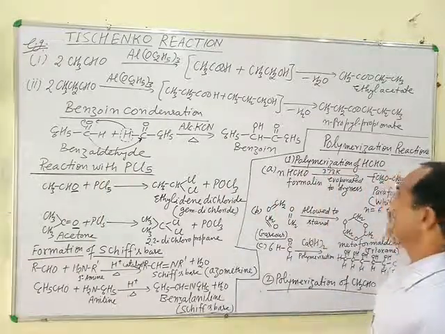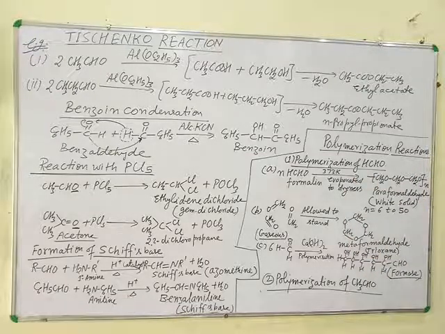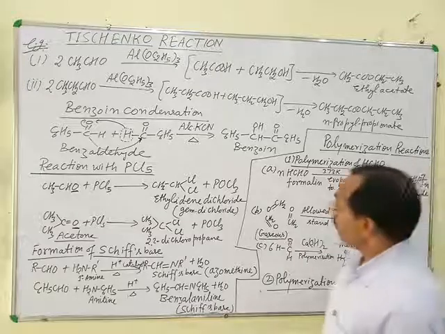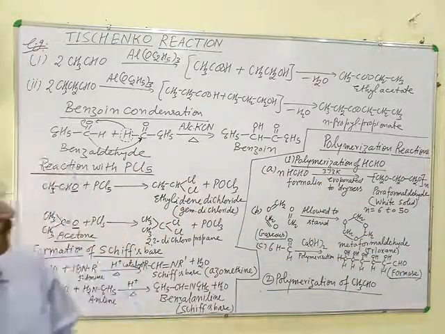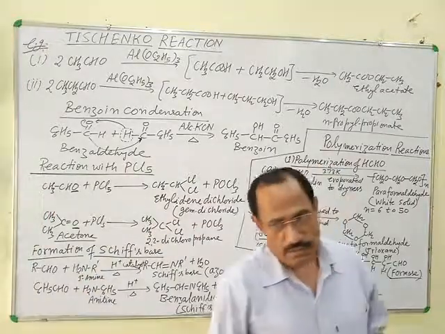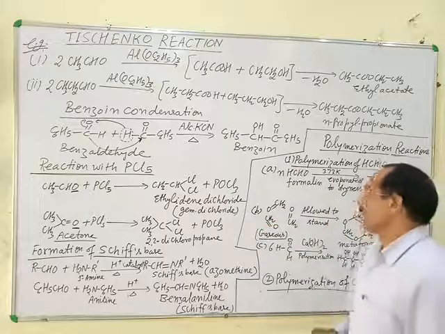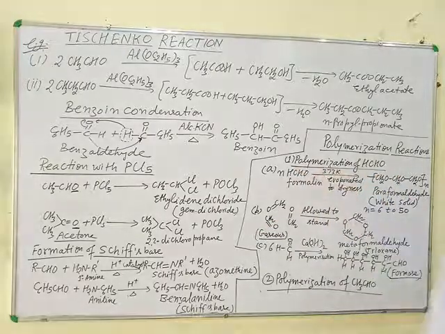Now the next reaction is the polymerization reaction of aldehydes and ketones. Aldehydes and ketones also undergo polymerization reactions and give different products in different conditions, means formation of product depends on the condition of the reaction. For example, polymerization of formaldehyde takes place as follows.